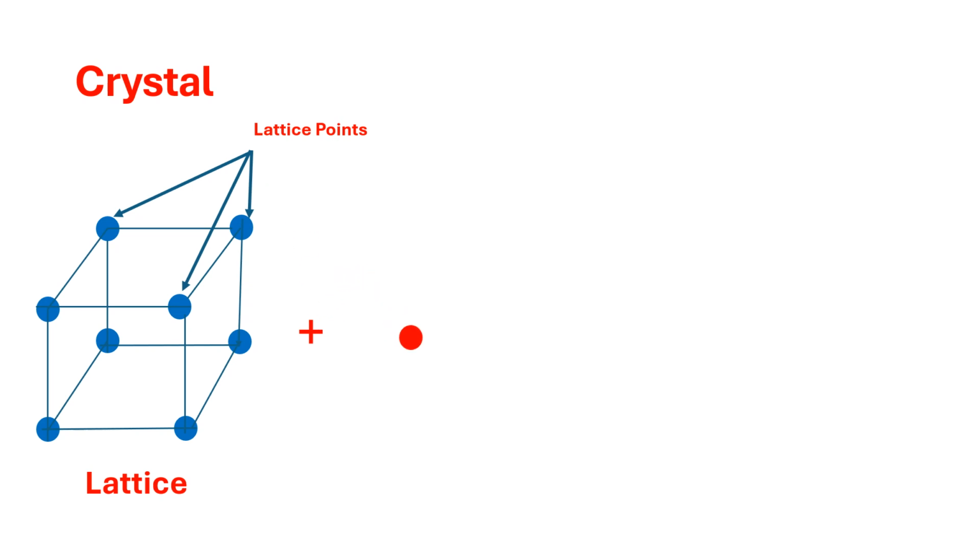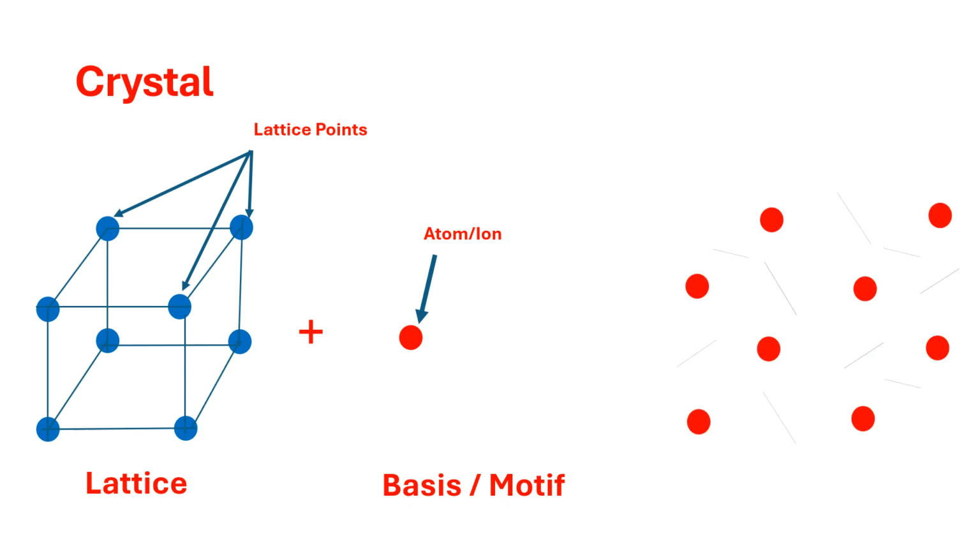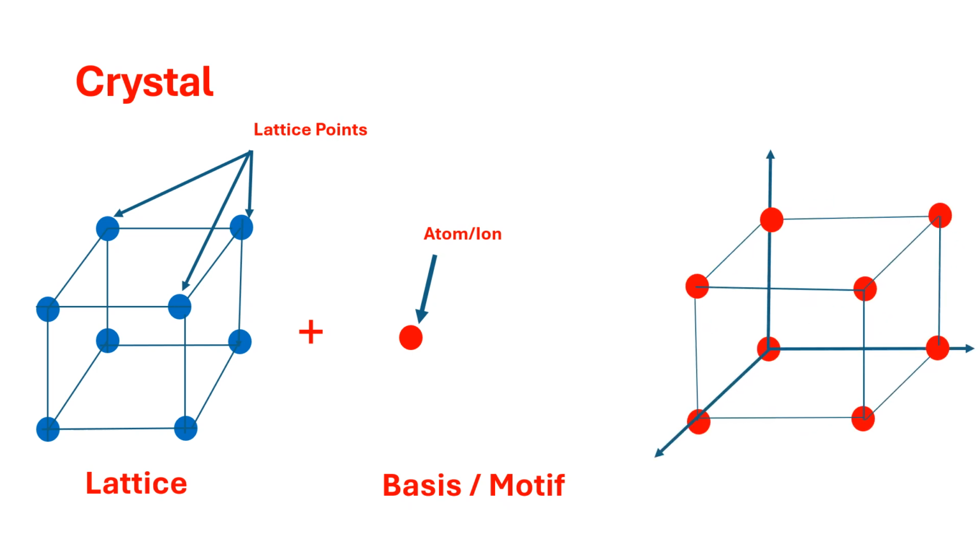If we add lattice and basis, where basis is nothing but the atoms or ions, also called a motif, then lattice plus basis gives us the crystal. This is how we get the crystal.